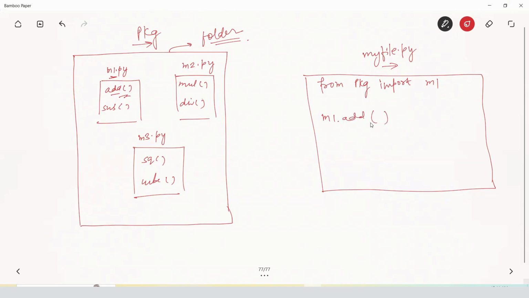That's it. This is how you are able to use this add function inside this myfile.py. Now I want to use a subtract as well, so m1.sub. What about a square? So I need m3 as well, so m3.sq and so on. This is how you can do this. Okay. This is how easy it is.